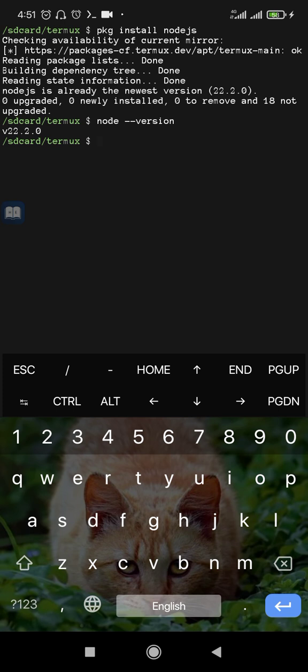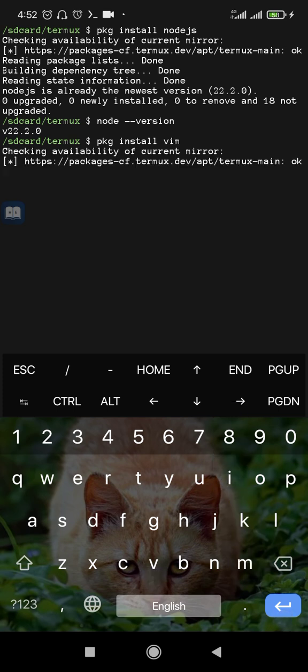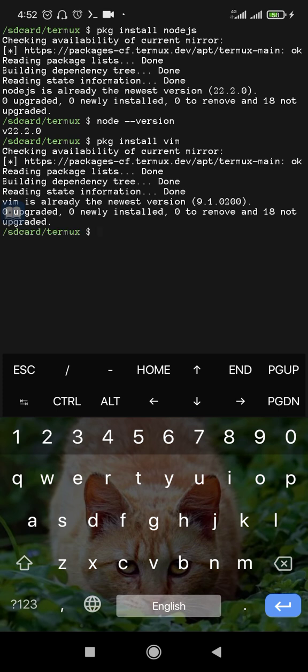So now what to do is that the next thing is to install a text editor in my termux. To install a text editor, we have the popular two, Nano and Vim. So like pkg install vim. This is a text editor we can install in order to write our code. So I have already ina da shi ma, kun ga ganin wani, saboda ina da shi ya gaya man don already the newest version ke gare ni. So already ina da wannan Vim din, but you people can download it yourself.